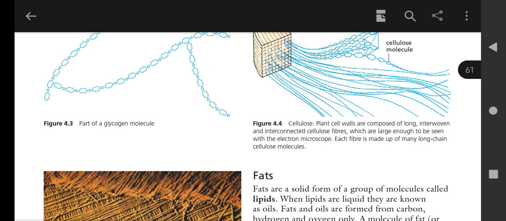So this was all about today's lecture. In the next lecture we will discuss fats, the other biological molecule, which are not polymers but are a heterogeneous group of compounds.